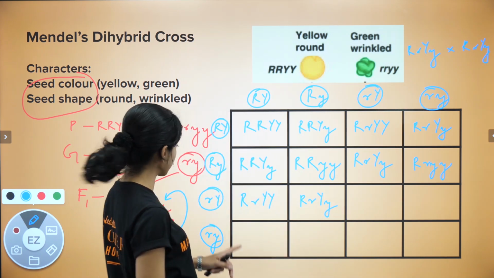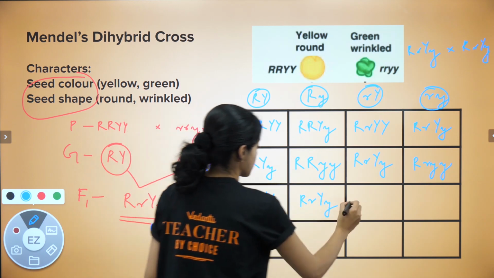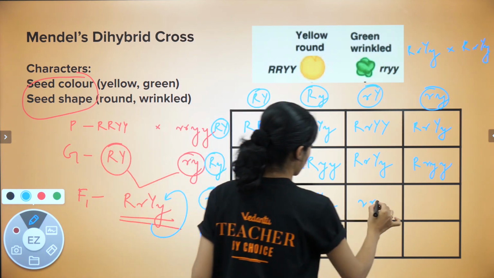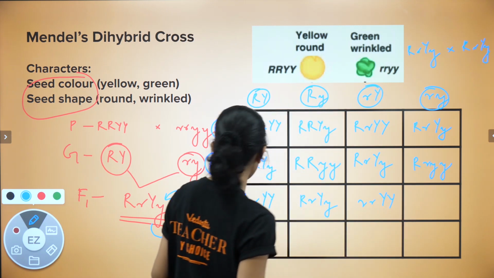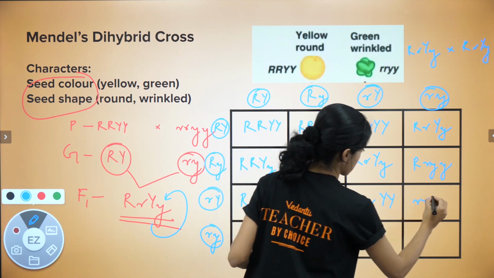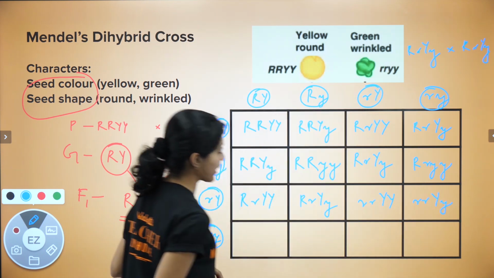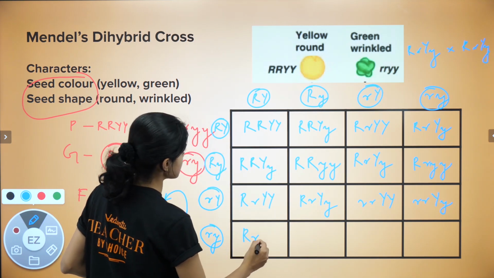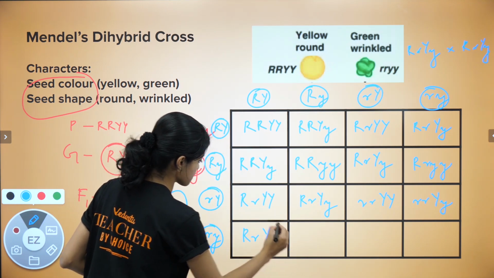Yes, children, are you doing this along with me? I suggest you sit with paper and pen and work out these combinations so that it makes much better sense than just watching me work it out. Okay? And the last row would be this capital Y, small y.